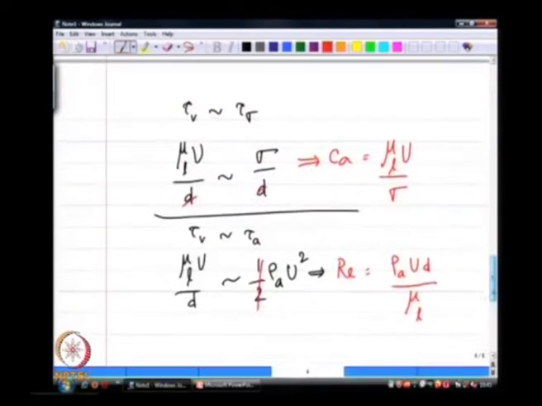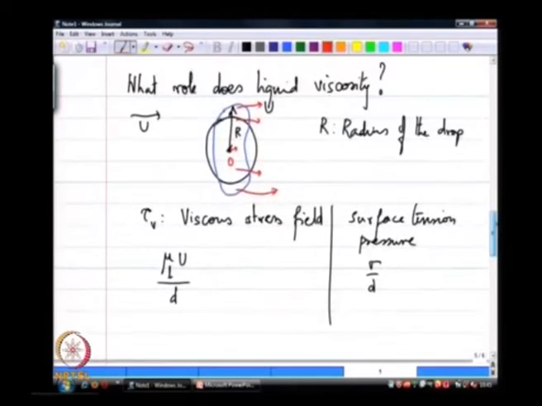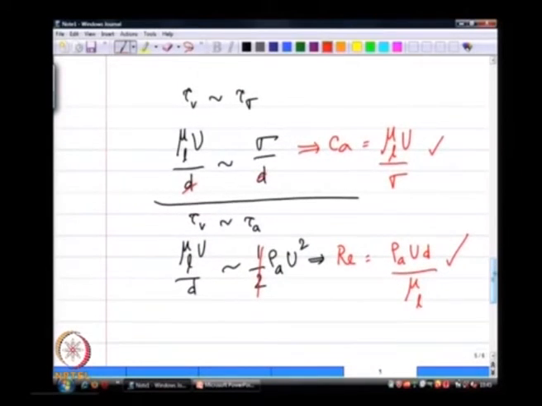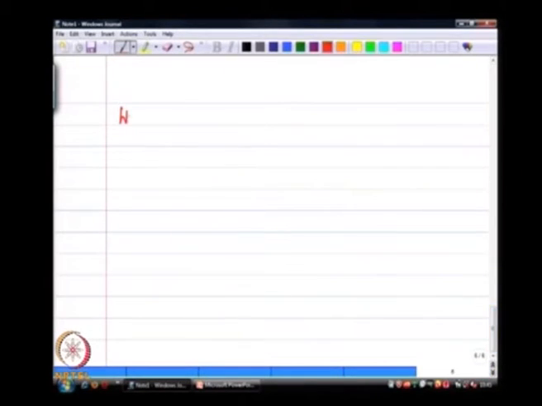Now, so I have this kind of a Reynolds number, this capillary number and the Weber number that we formed already. So, let us just write those down.